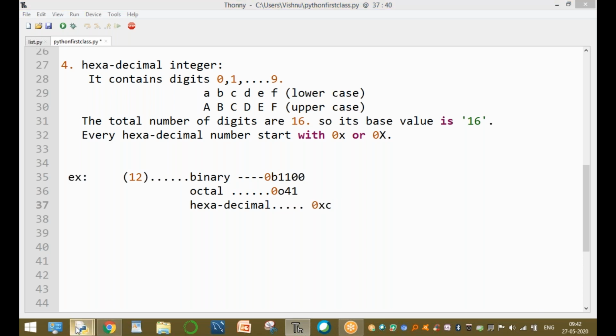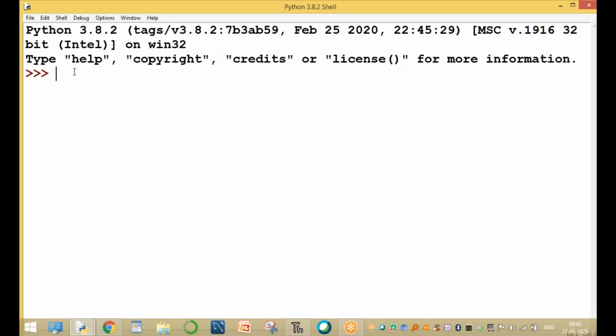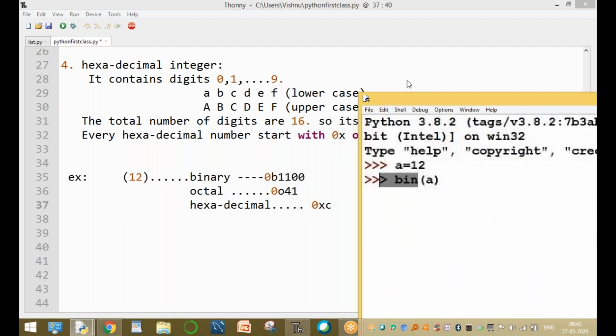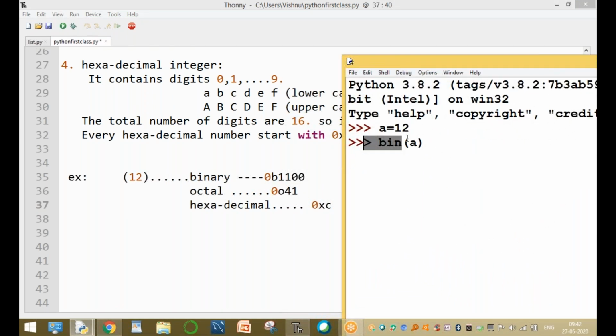So now I will explain one by one, no problem. The same number is converted using Python, version 3.8.2. The number a equals, for example, 12. Here the conversion is bin of a: the value of a is converted into binary type. What is the output? Bin is a function. This function is used to convert the original number into a binary number. What is the binary value? 0b1100.